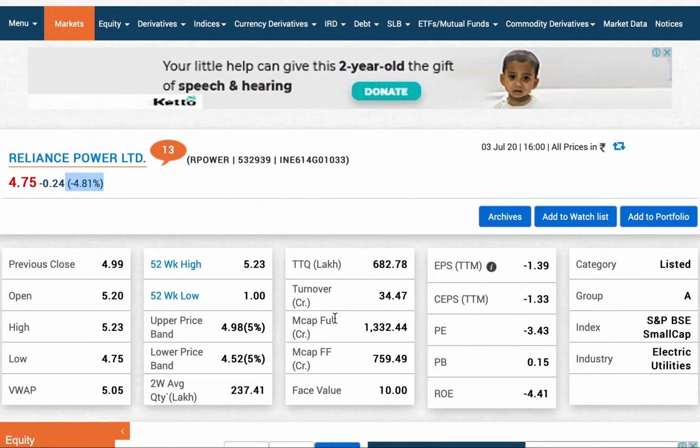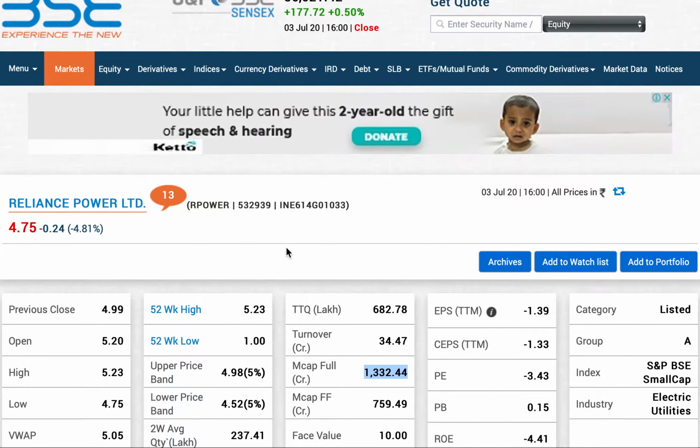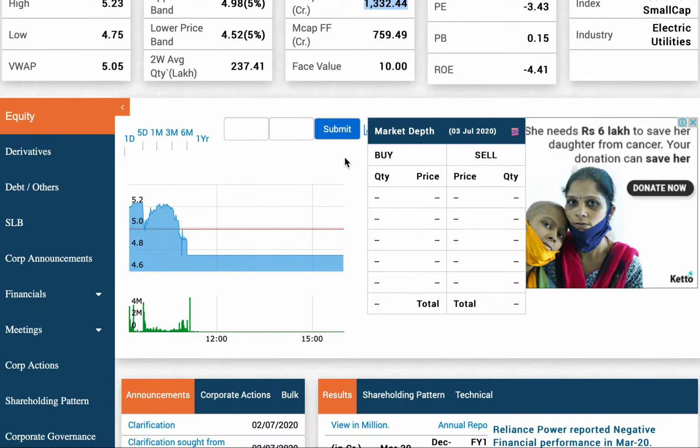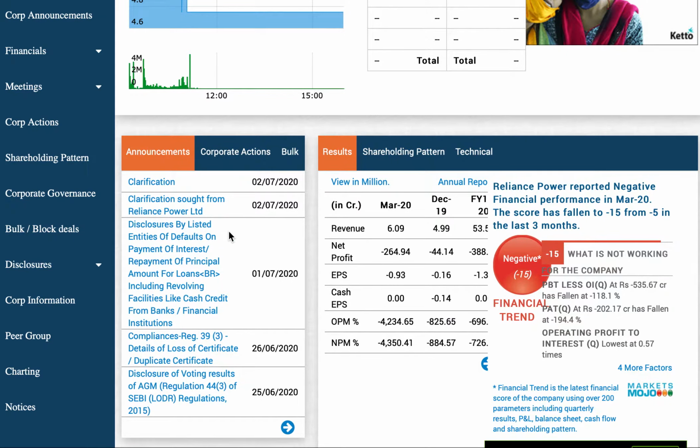So before starting, I would tell you the market capitalization of Reliance Power is about 1,332 crores. All right. Anyways, we'll just start. So this is the BSE's website, Bombay Stock Exchange website, and if you're an investor in the stock market, you gotta look at the Bombay Stock Exchange website every day, especially in this announcement column, because this announcement column gives you a brief idea about the announcements made by your companies, and gives you a brief idea about how the market is performing and what direction the market can take fundamentally, not technically. So let us look at the announcements.